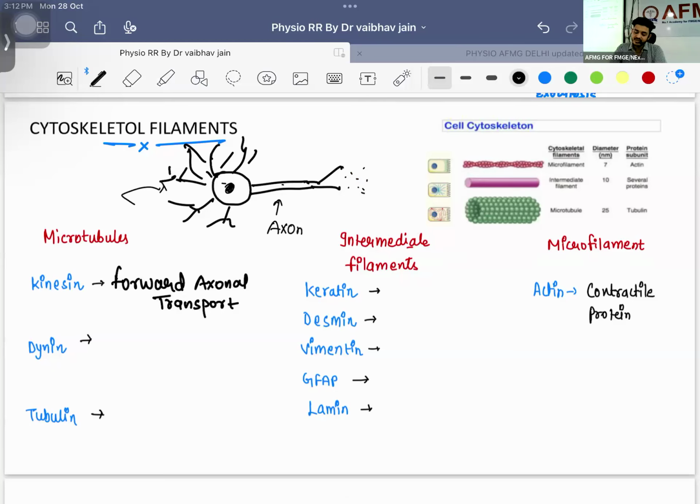This is your axon. This is your synapse, right? Now what is going to happen? The forward axonal transport. That means all the information from the brain going to the lower part of the body is known as forward axonal transport. What is reverse axonal transport? Reverse axonal transport means the information from the lower part will now be coming up to the upper part, right? And for reverse axonal transport, you can remember Dr. DR, dynein is responsible for reverse axonal transport.